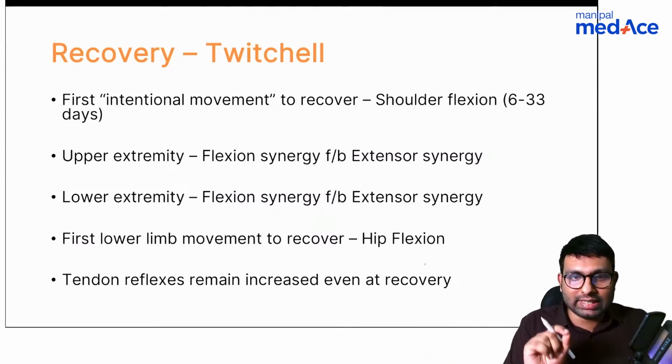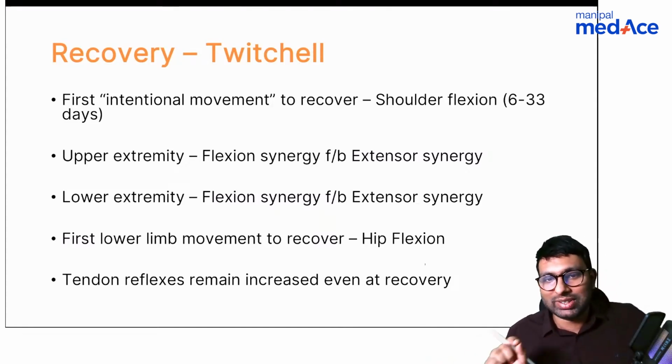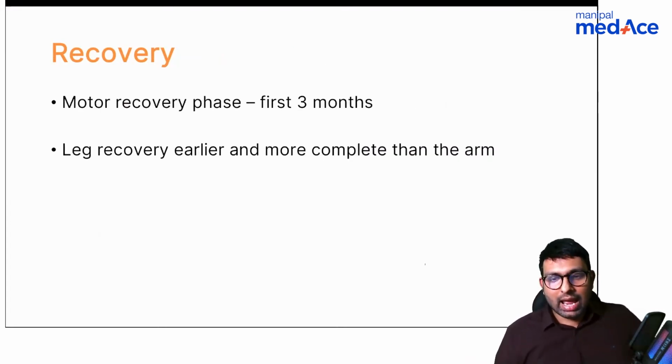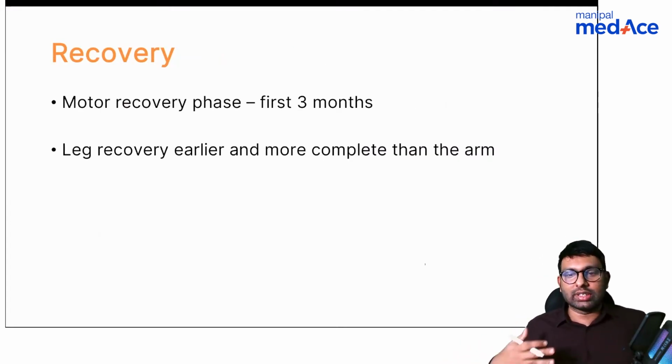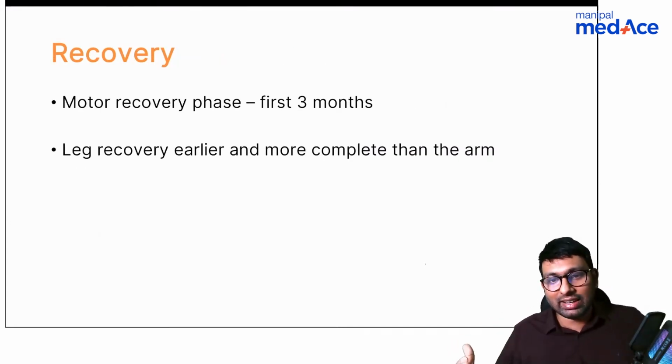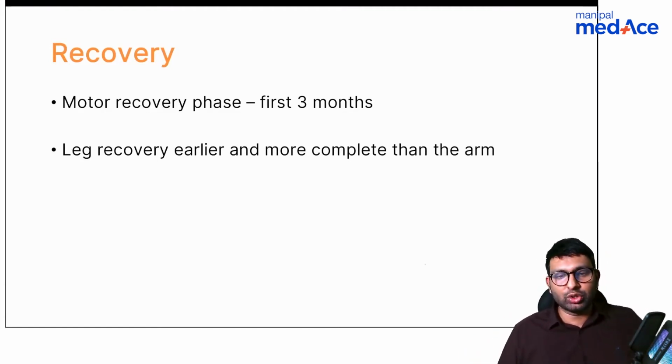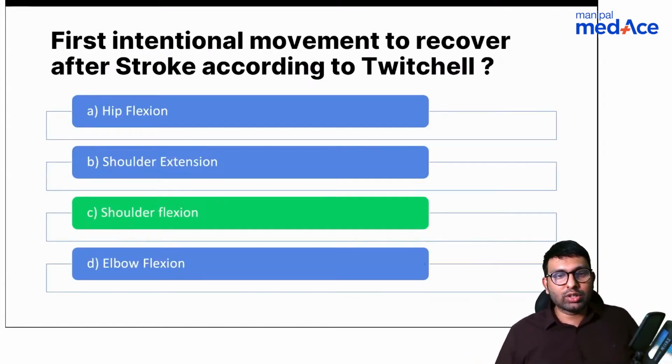If they ask you another question saying which lower limb movement first recovers, then the answer is hip flexion. But tendon reflexes will again remain the same. And remember that once the complete recovery occurs, it is usually leg recovery which is earlier and more complete than arm recovery. Okay, so these are some things you need to remember from the PMR side. So the first thing is shoulder flexion that recovers in stroke.